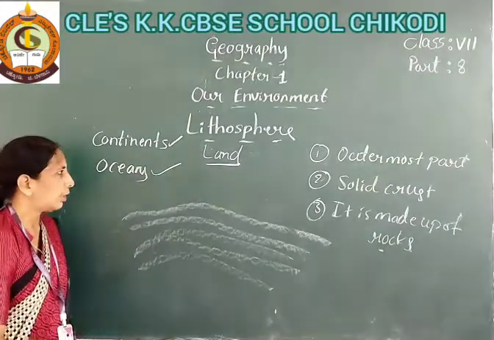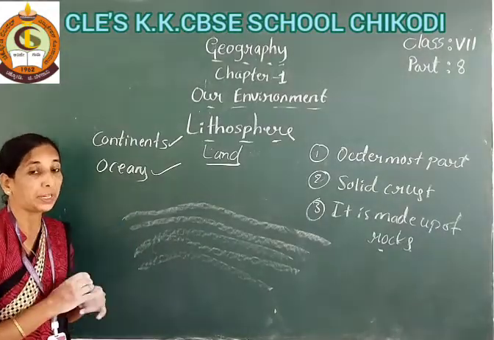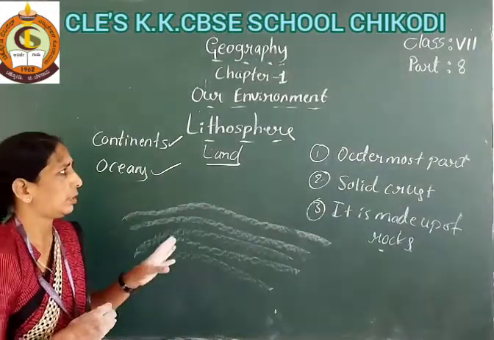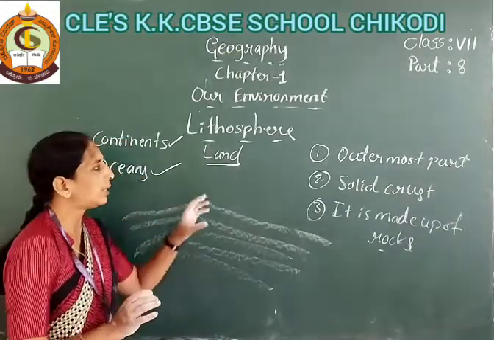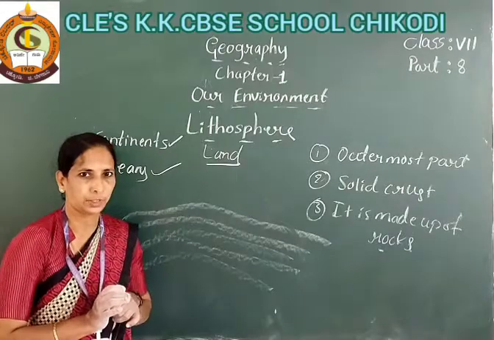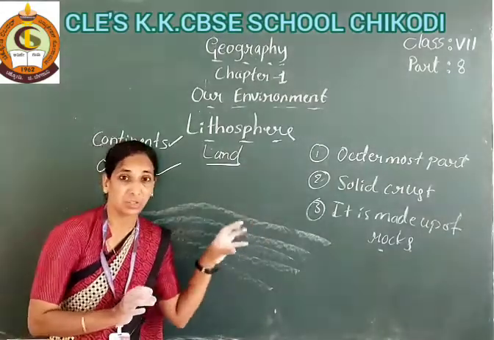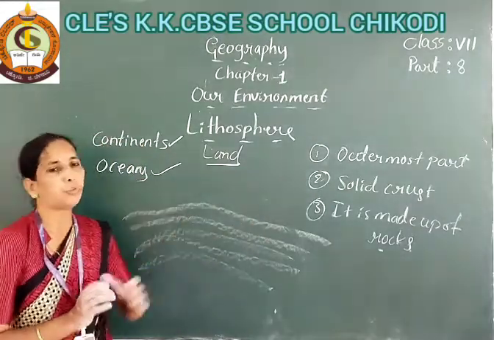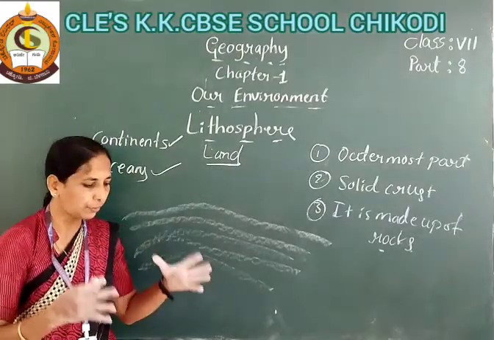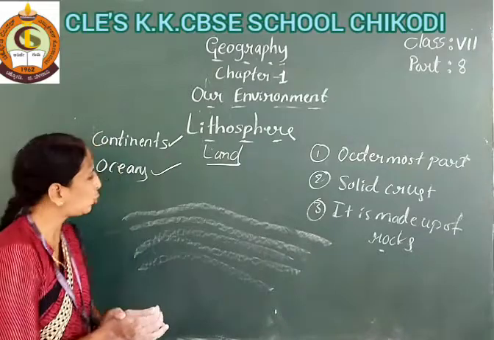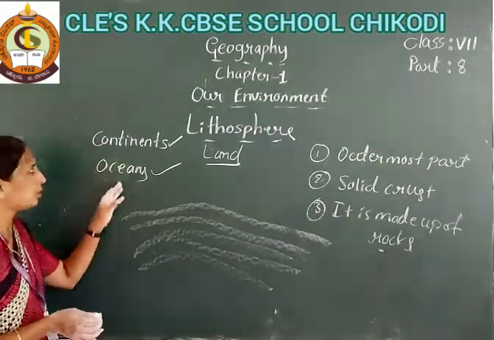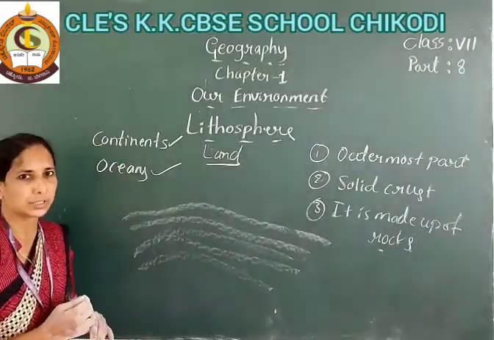Understood? So what is the lithosphere? It is the outermost part of the Earth's surface, and it is a solid crust made up of rocks. Where we stand is also lithosphere. This lithosphere exists in parts like continents and oceans.